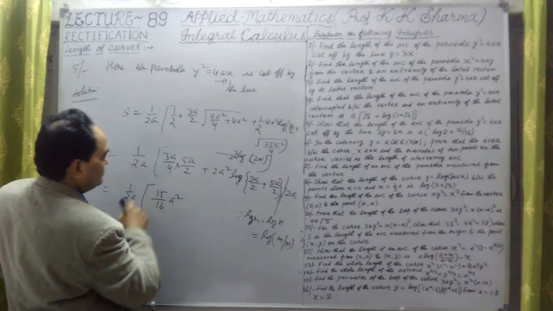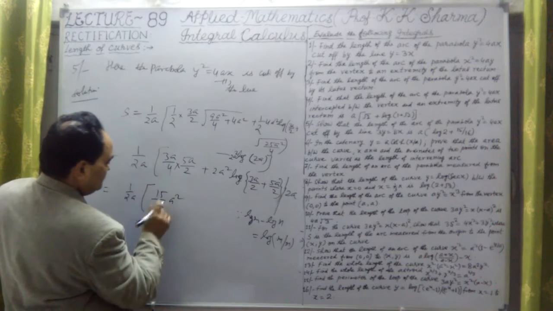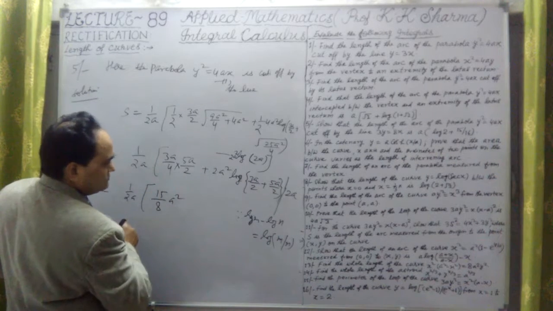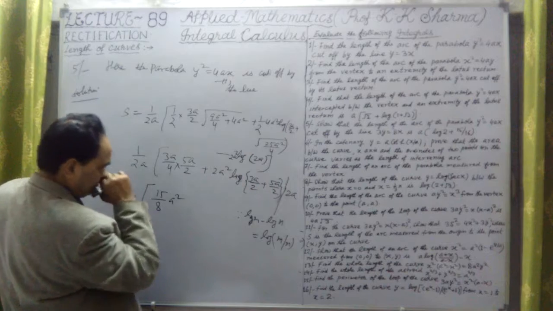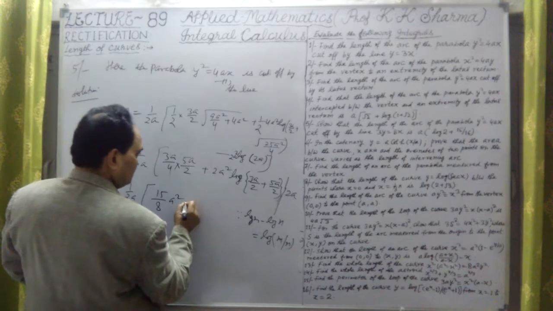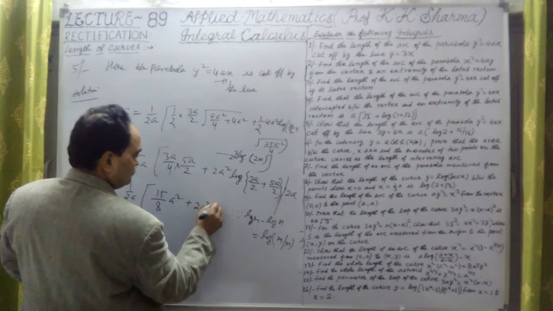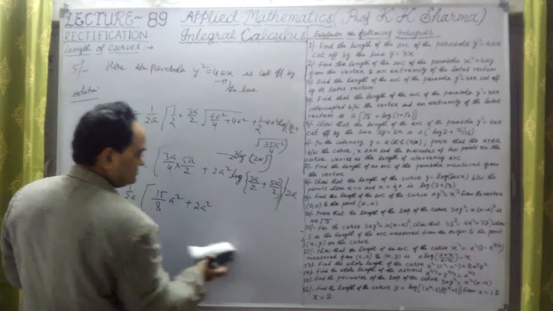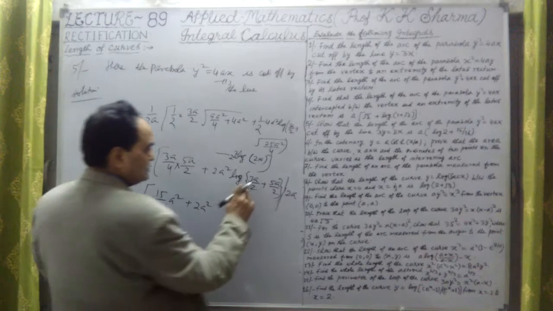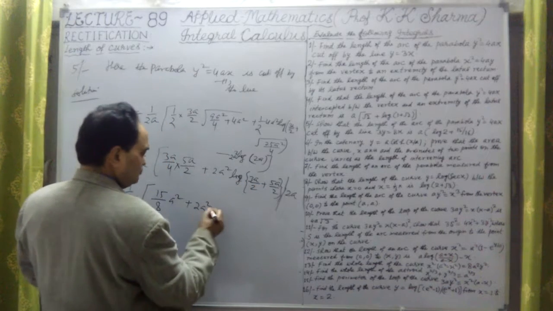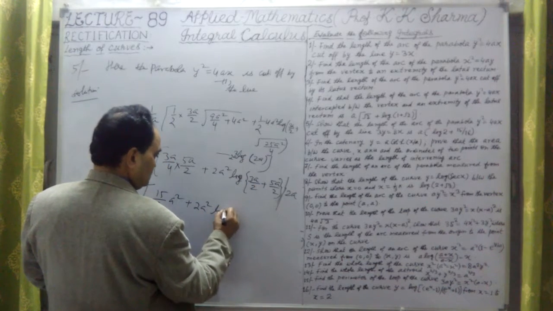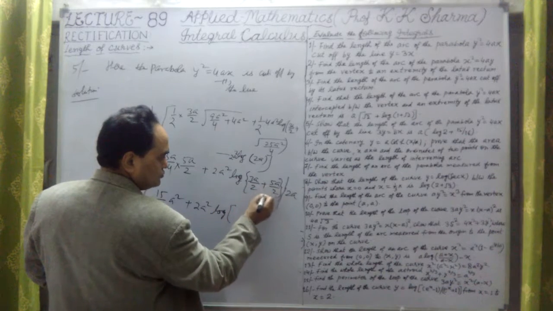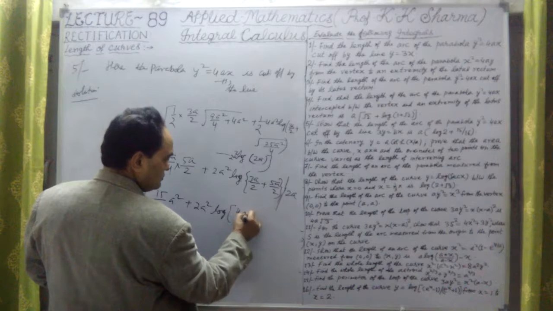It is 15 upon 8 a square, plus 2a square into log of 8a upon 2, which is log of... okay, 8a upon 2 means 4a upon 2a.